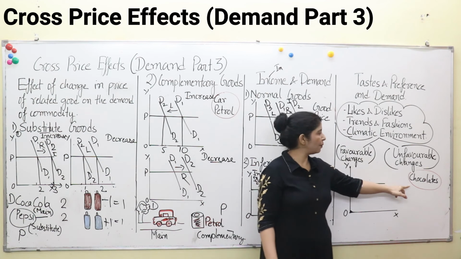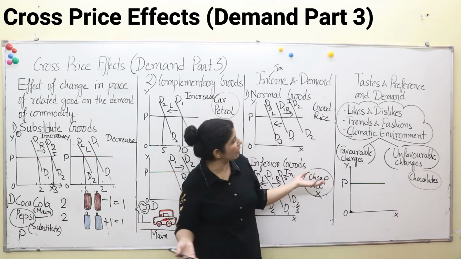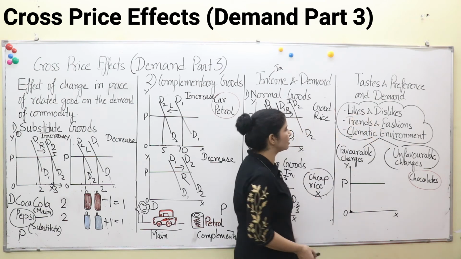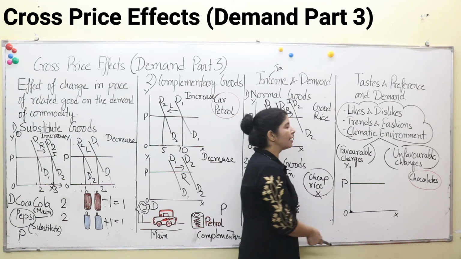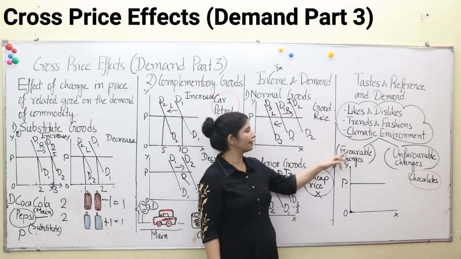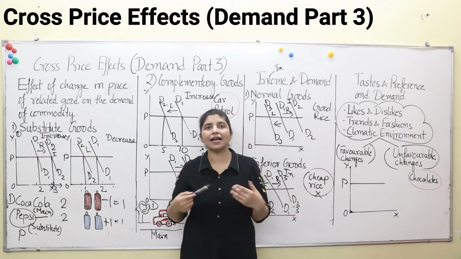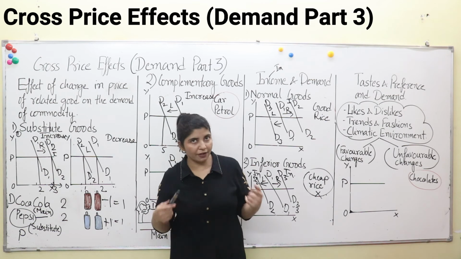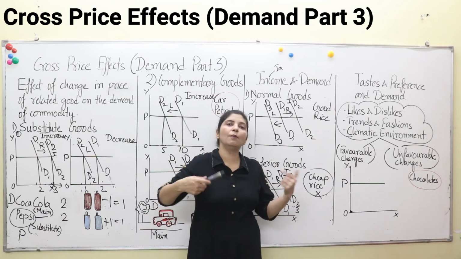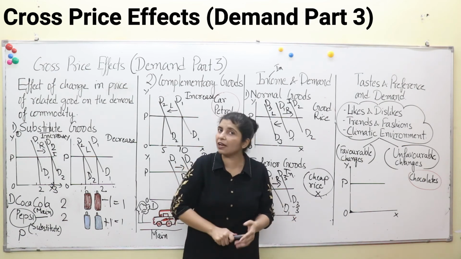We have taken the example of chocolate over here. That was the only example I could think of now. So here, likes and dislikes. That means favorable changes for likes and unfavorable changes for dislikes. If we like something, that is favorable for demand for that commodity. See, if I like chocolates, that is favorable for the demand of the chocolate company. I will start consuming more chocolate. And if I dislike chocolate, that is unfavorable.